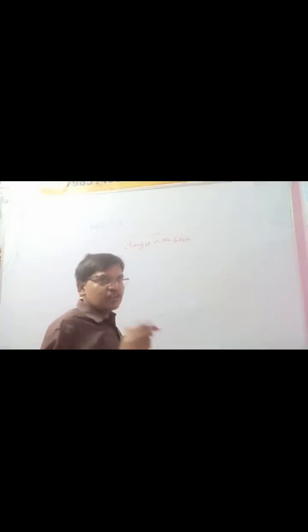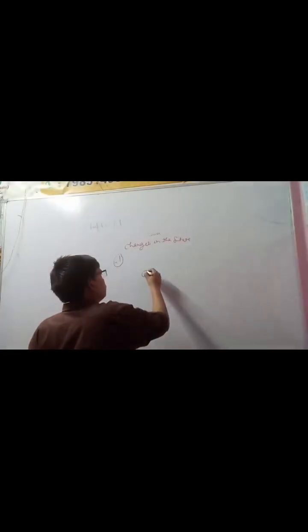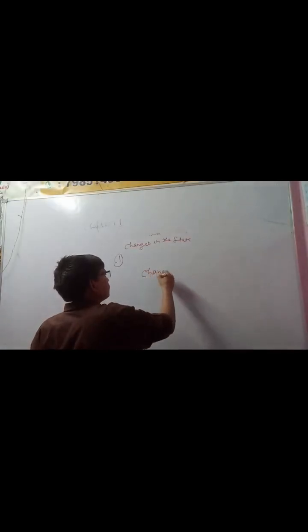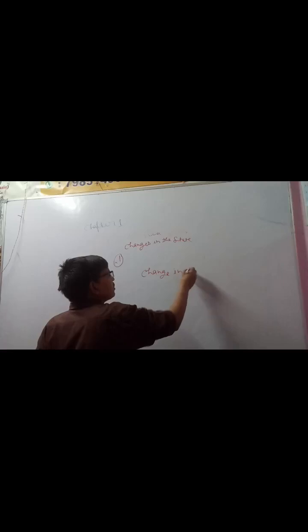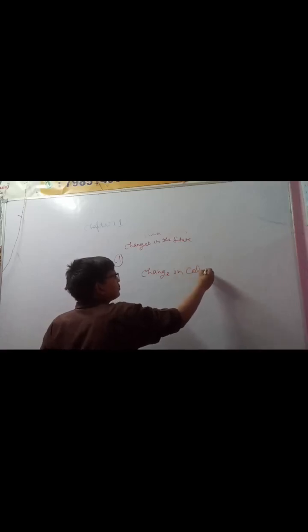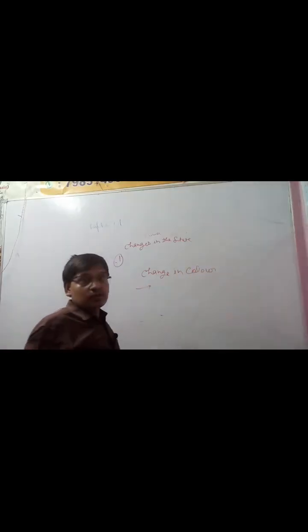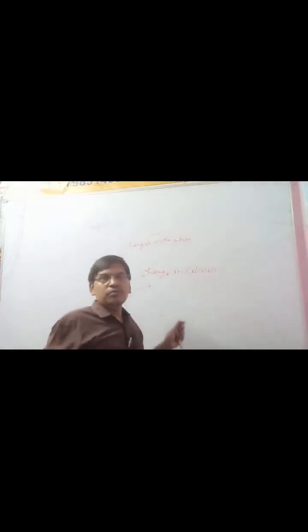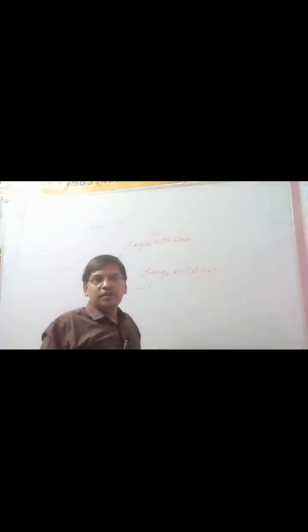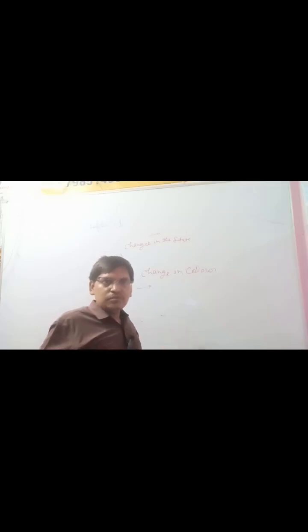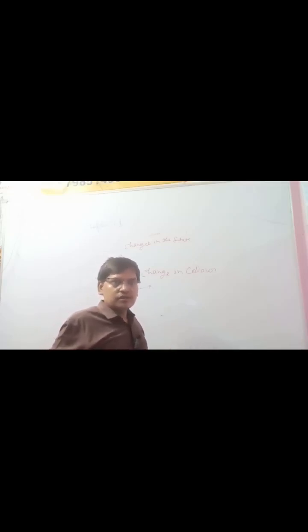Second is change in the color. In several reactions we can see this change in color. Suppose there are some compounds of iron, ferrous to ferric, and copper sulfate, and also some other compounds; they show a change of color.